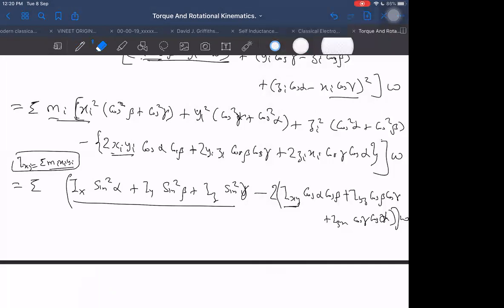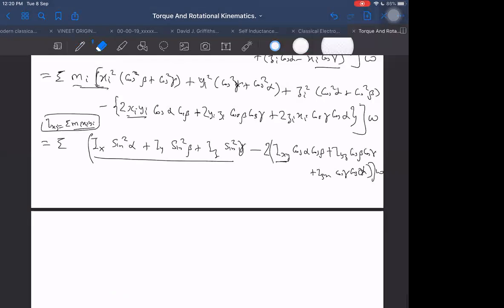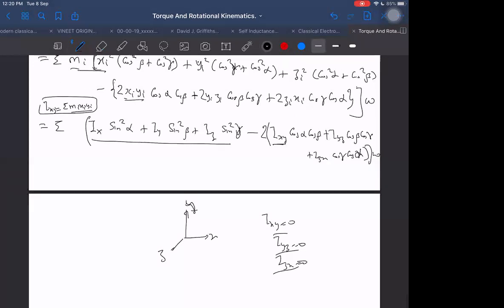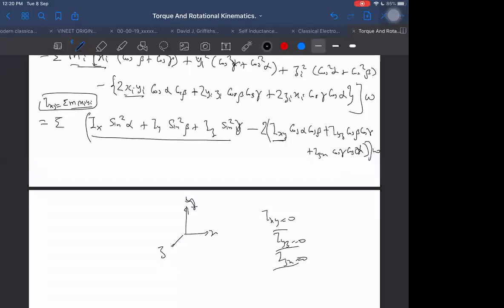We call those special cases as: if I have some x-axis, y-axis and z-axis suitably chosen in such a way that the products of inertia come out to be 0. Ixy comes out to be 0, Iyz comes out to be 0, and Izx comes out to be 0. If that happens, then we call such axes as principal axes.